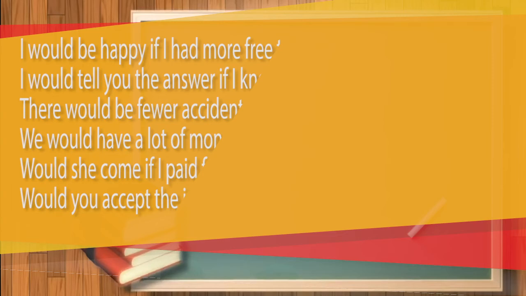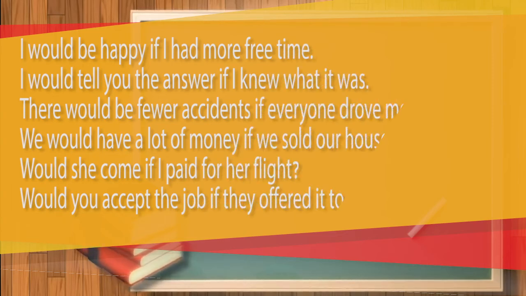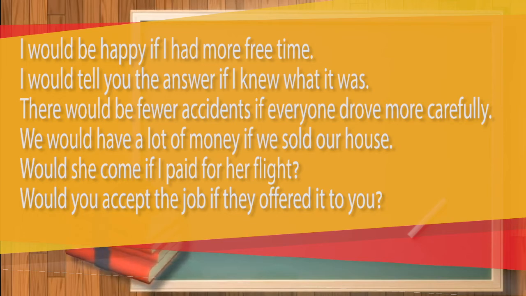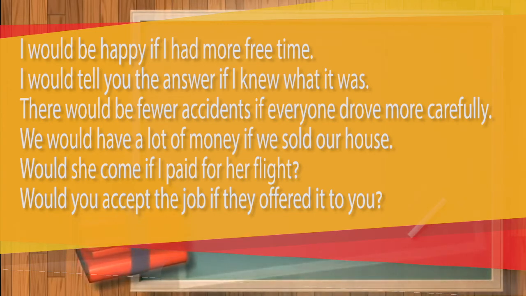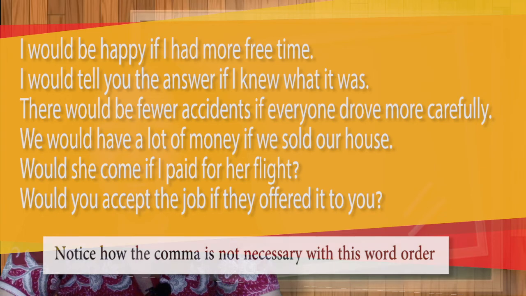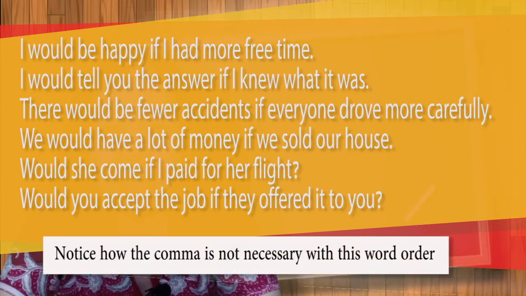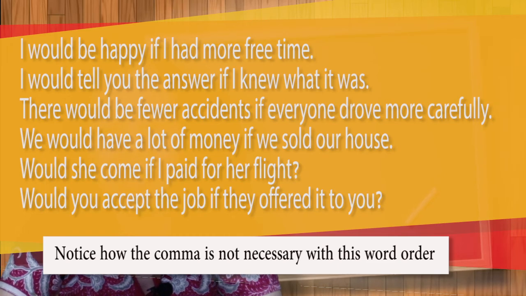Now I'll give you examples. I would be happy if I had more free time. I would tell you the answer if I knew what it was. There would be fewer accidents if everyone drove more carefully. We would have a lot of money if we sold our house. Would she come if I paid for her flight? Would she accept the job if they offered it to you? Okay. Notice how the comma is not necessary with this order. Because we put if in the middle of the sentence, we don't need to give a comma.